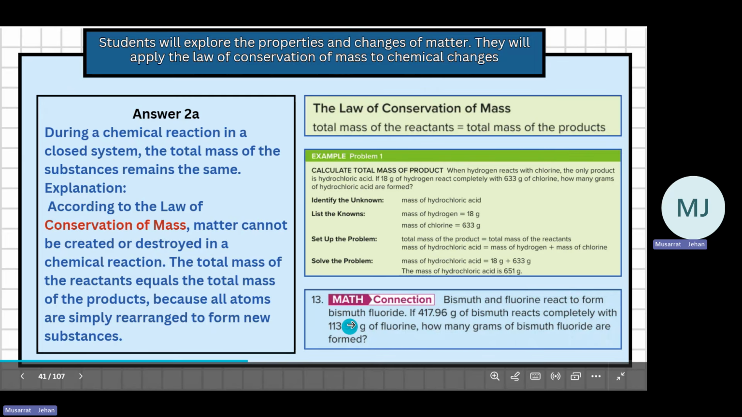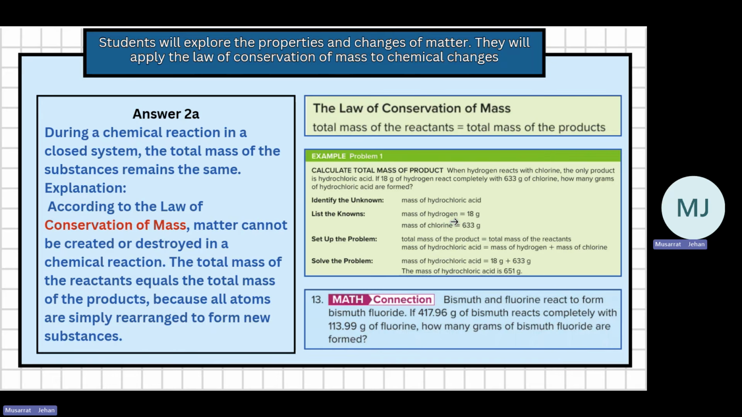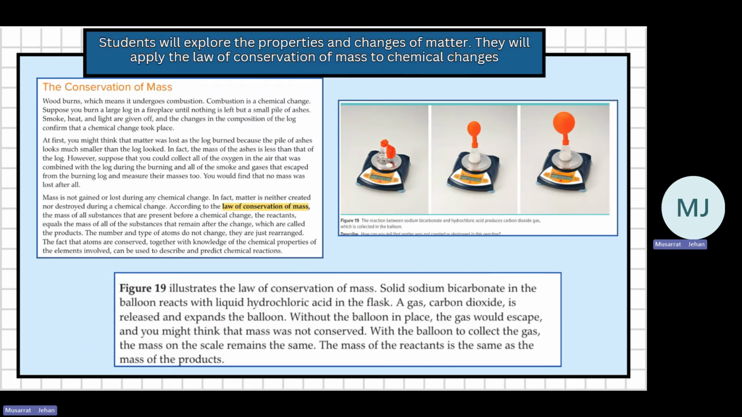Bismuth and fluorine react to form bismuth fluoride. If 417.96 grams of bismuth is reacting with 113.99 grams of fluorine, you will add them and that will be the amount of bismuth fluoride that is formed, based on the law of conservation of mass. This I just explained to you. This is also based on the law of conservation of mass.